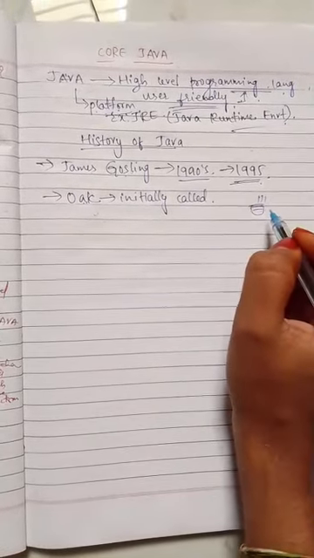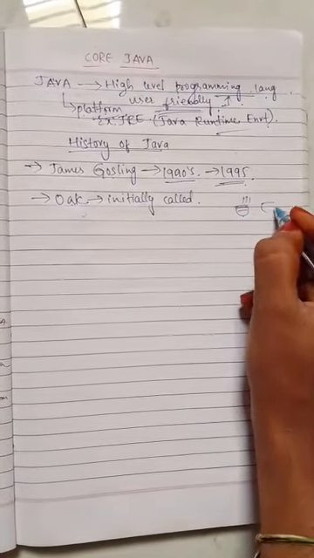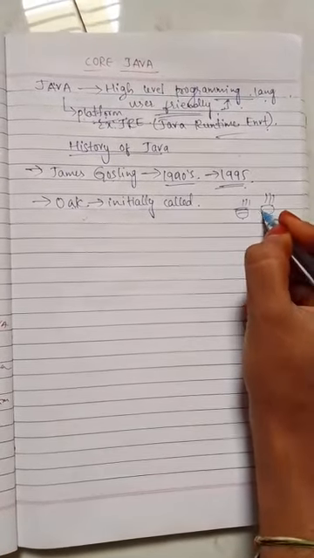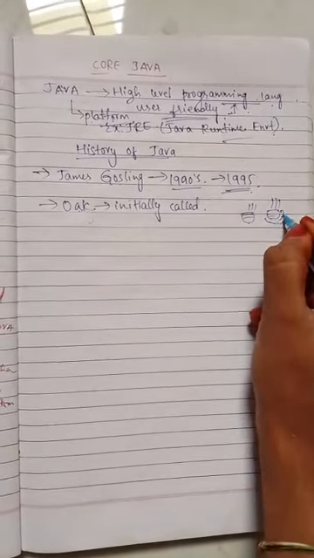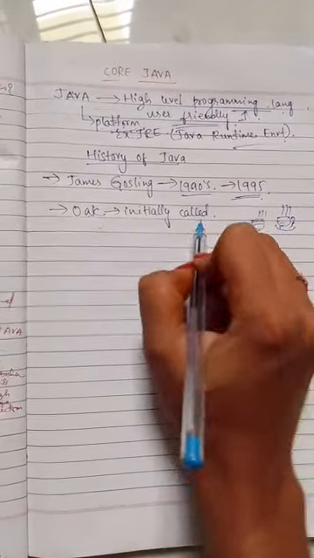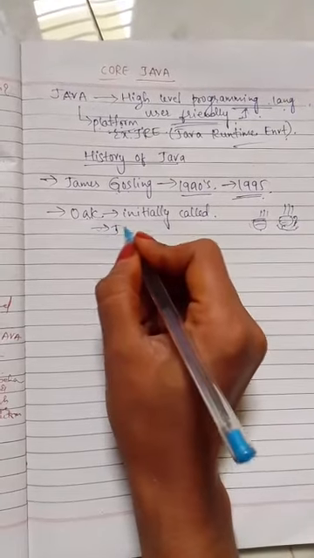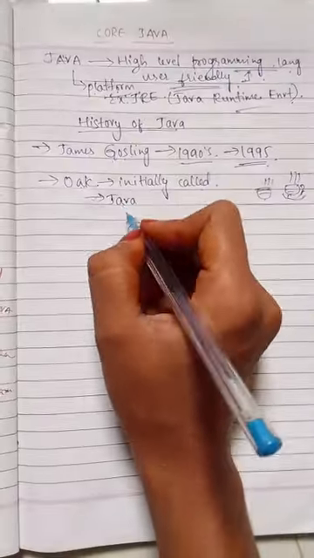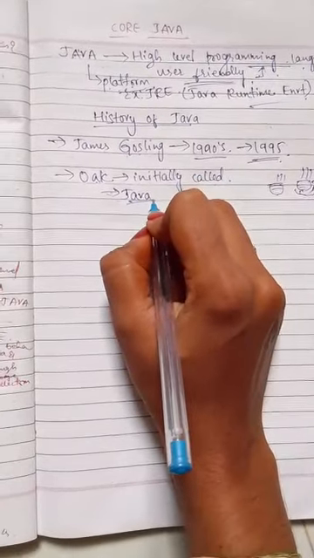That's why whenever you see the icon of Java, it's a cup of coffee and saucer. You can see, right? That is the icon of Java. This is how the Java name came about.